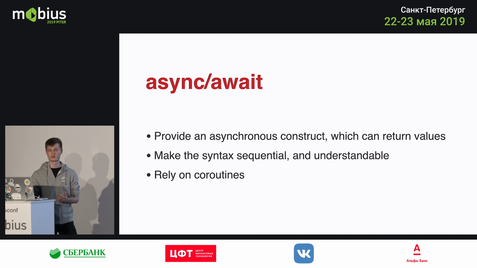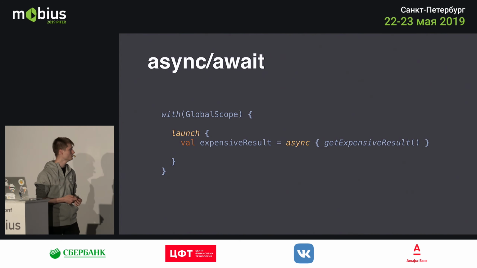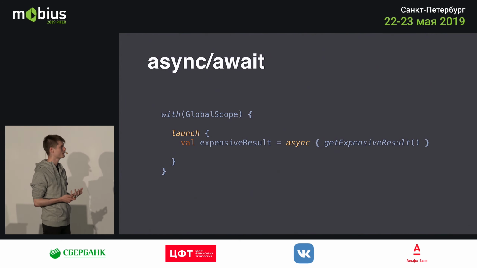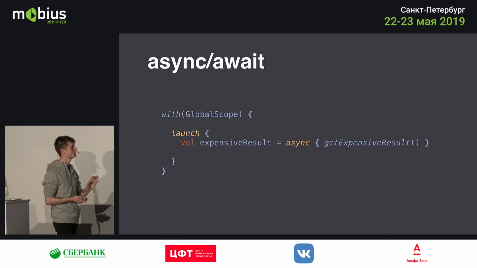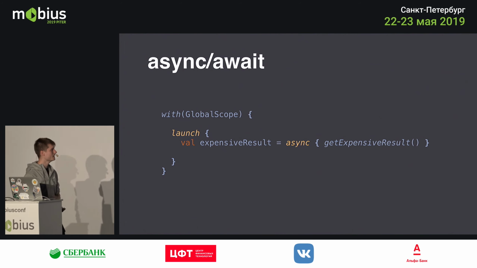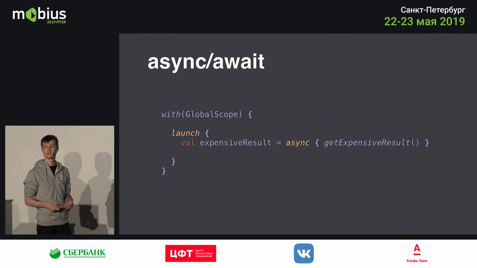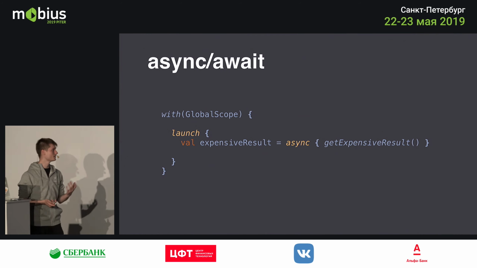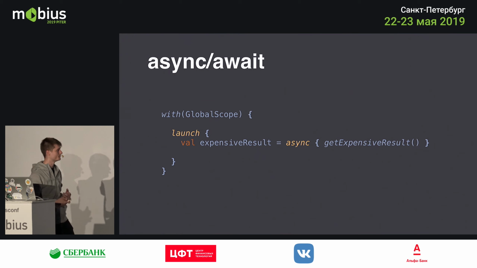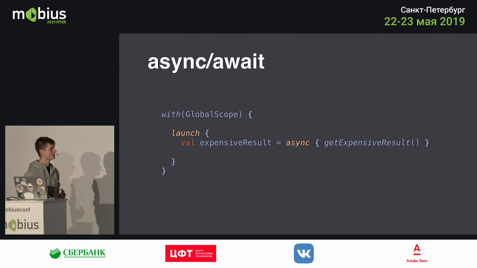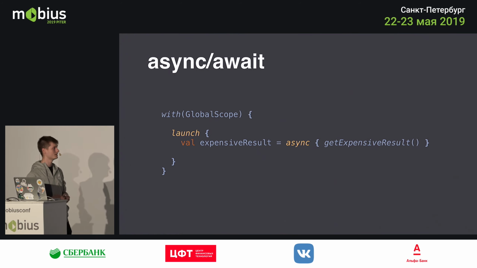And of course, they rely on coroutines. So the way you would use an async block is this. You would launch a coroutine. Within it, you can call the async block and pass in a function call which will return you the result. So going back to the expensive result I mentioned before, we now wrapped it in an async block, and we can get it in this way.